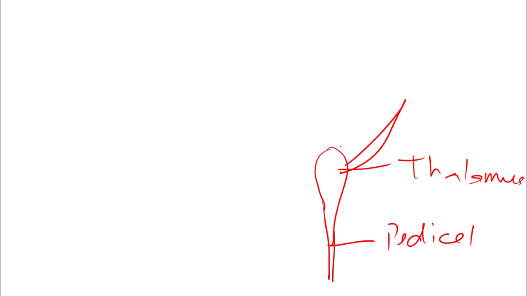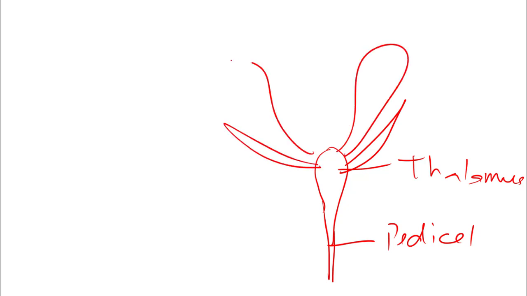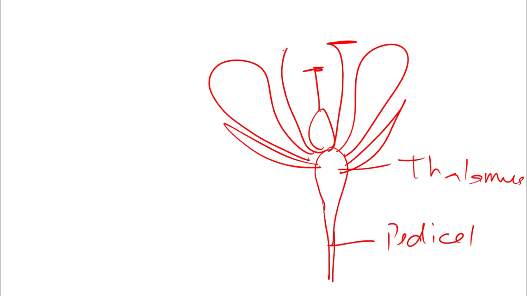The floral parts arise in this particular fashion. So these are sepals, and then we have petals, and in the center is the gynoecium, and we have stamens. Now this is a normal shape of a flower, but in epigynous what happens is that the margins of the thalamus grow upward and form a cup-like structure like this.